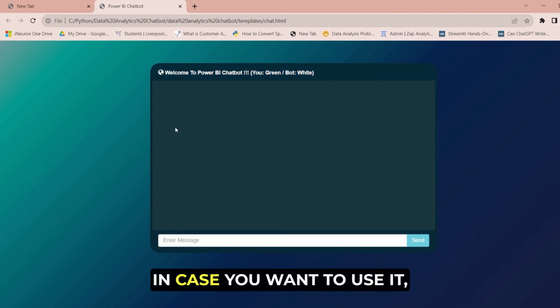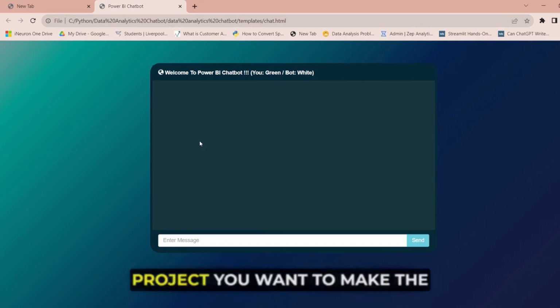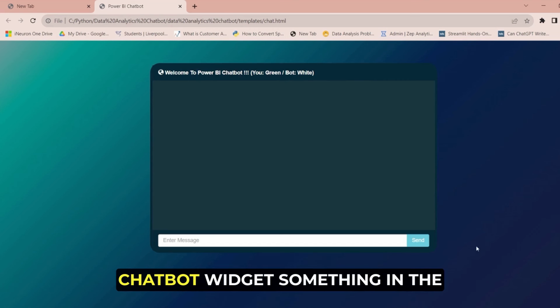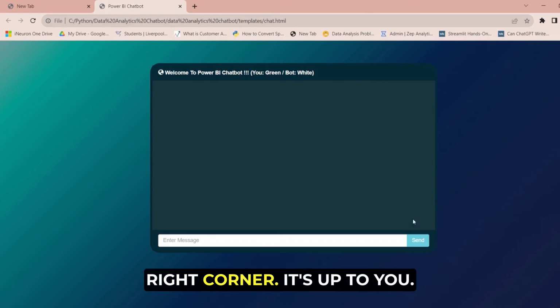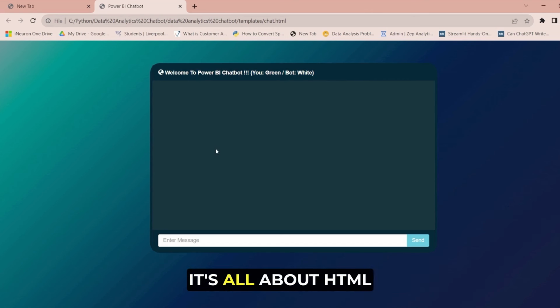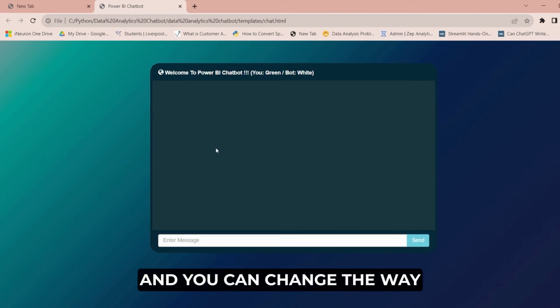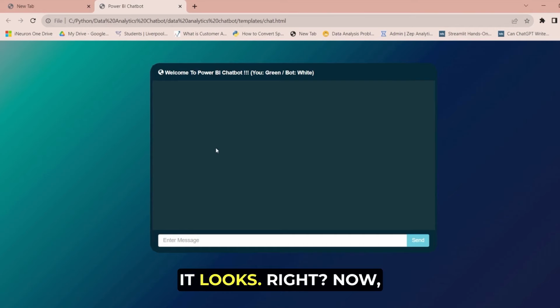Now in case you want to use it, you can use it. In case you want to change the style, let's say in your particular project you want to make the chatbot widget something in the right corner, it's up to you. It's all about HTML and CSS styling. You have to be good at that, and you can change the way it looks, right?